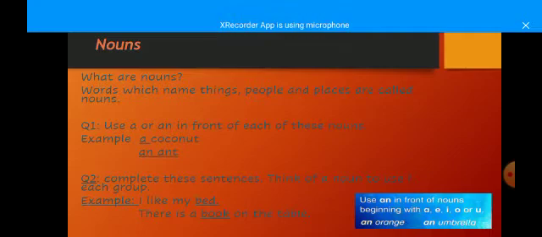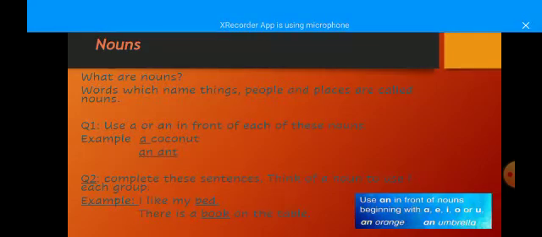Today we will study about nouns. What are nouns? Words which name things, people, and places are called nouns, such as a bird or a place. Anything which we name, for example, Karachi, a bus, a glass. These all are nouns. Now let's come to question number 1.